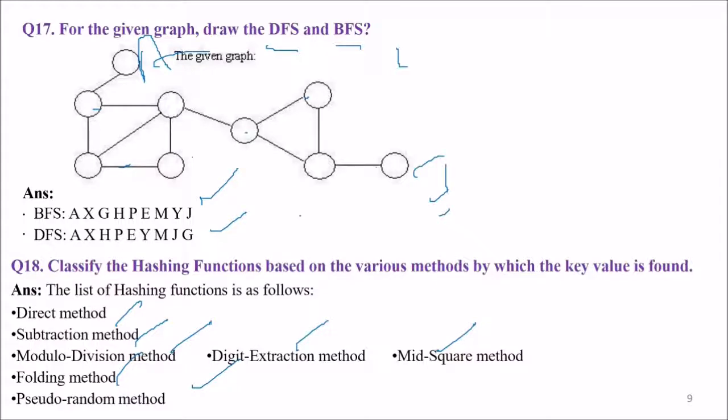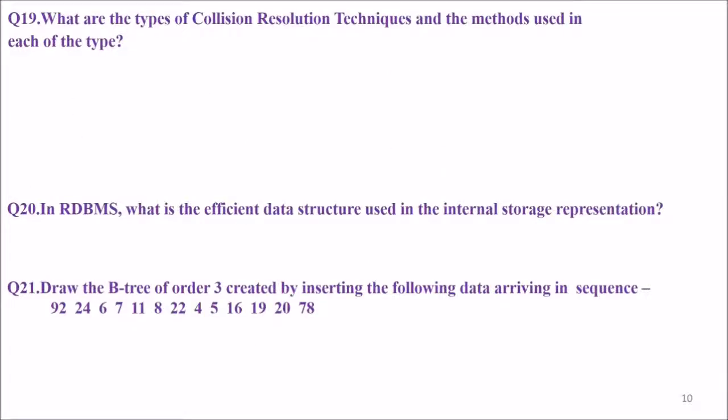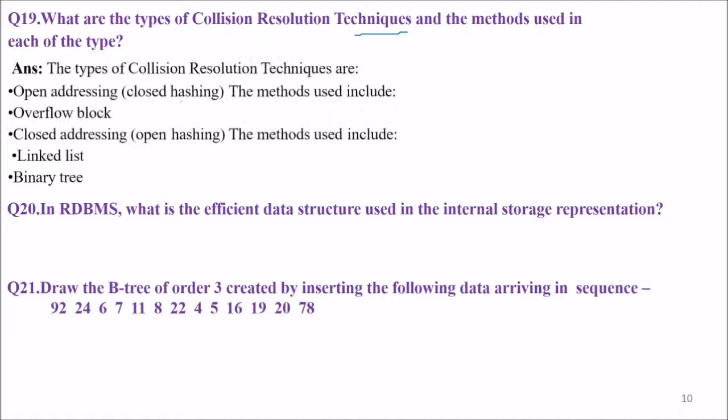The next question: what are the types of collision resolution technique and the methods used in each type? So these are the collision resolution techniques. Open addressing, where the method used is overflow block. Closed addressing, that is open hashing, where we use linked list and binary tree.